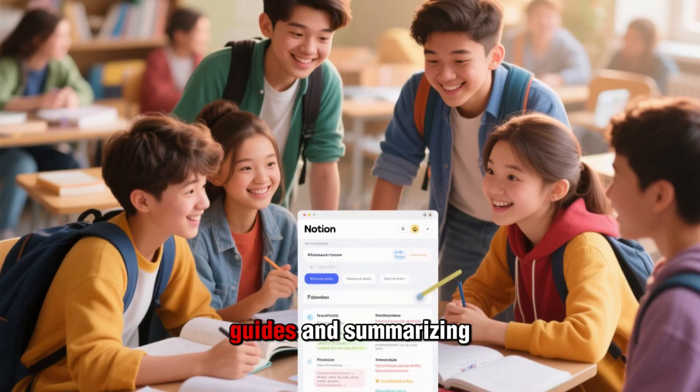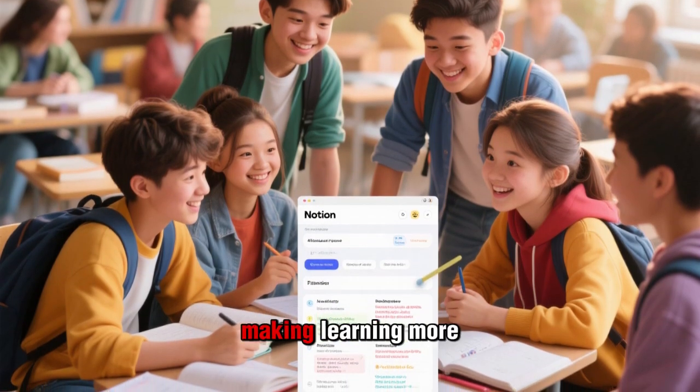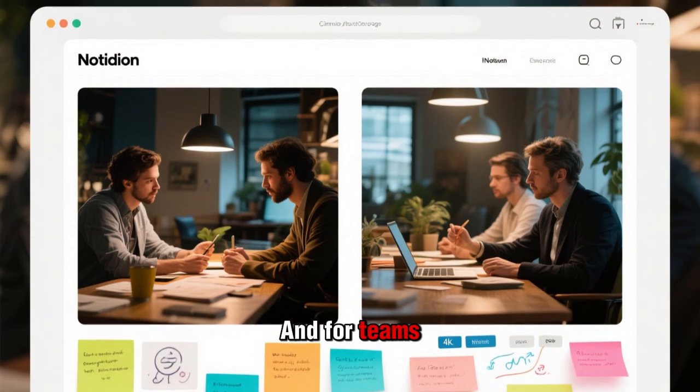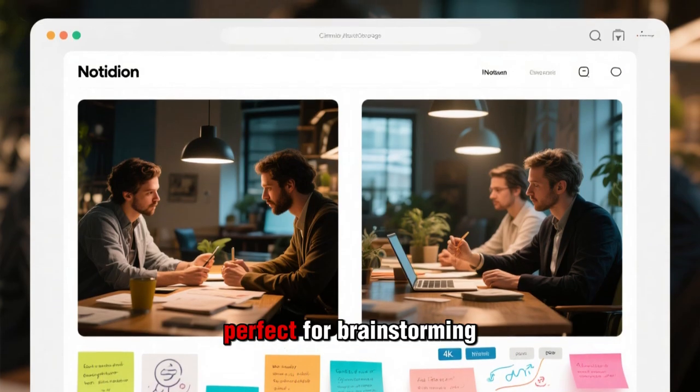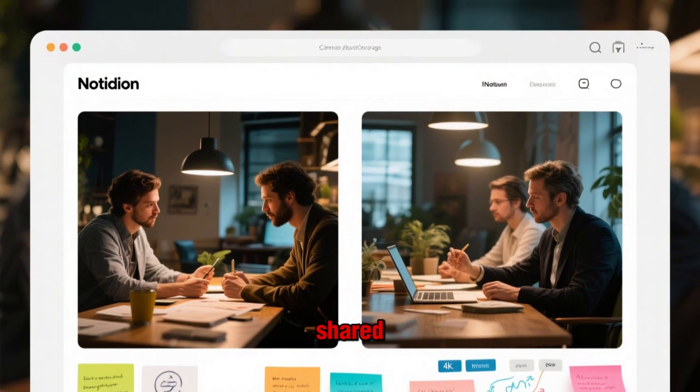Students are creating study guides and summarizing lecture notes, making learning more efficient. And for teams, it's a collaboration catalyst, perfect for brainstorming sessions and building shared knowledge bases.